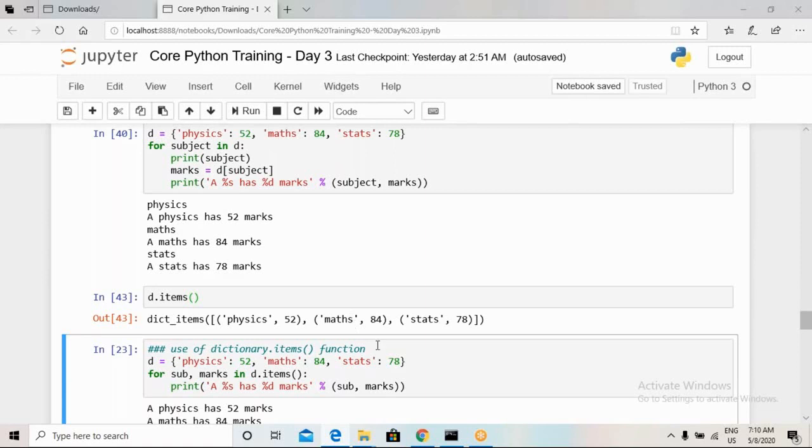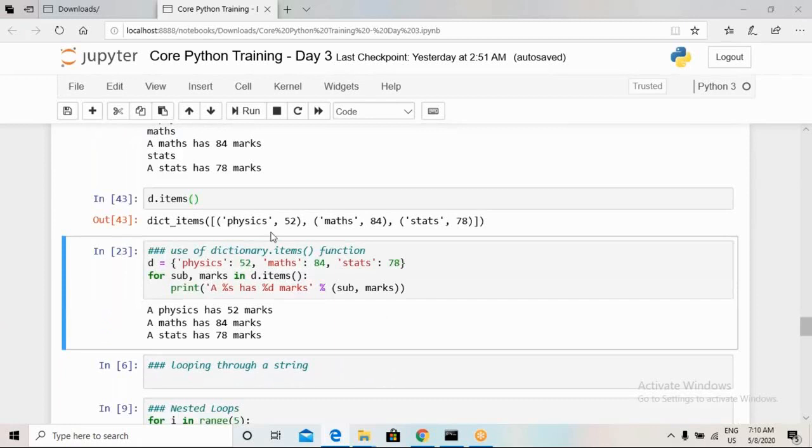Here we can see that the first value is the key and the other value is 52. So whenever we get this type of sequence, a key and a value, we assign two variables automatically. You can see that subject is one variable, and marks is the other variable.